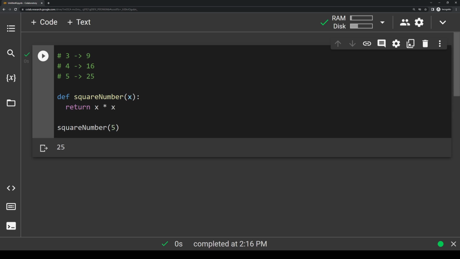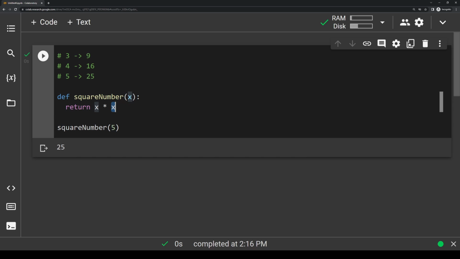So what's happening is we call this square number function here, right? And then we pass in 5 as an argument. Now, when you look at the function definition, we're basically just passing in 5 to this x argument, and then we're just returning 5 times 5. So when we call this, that's why it outputs 25.